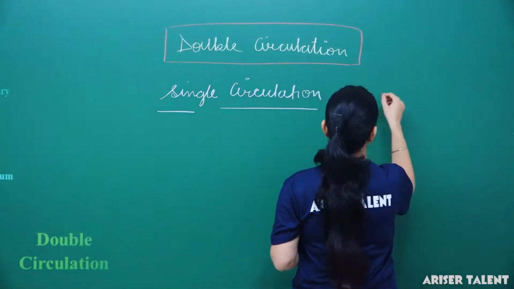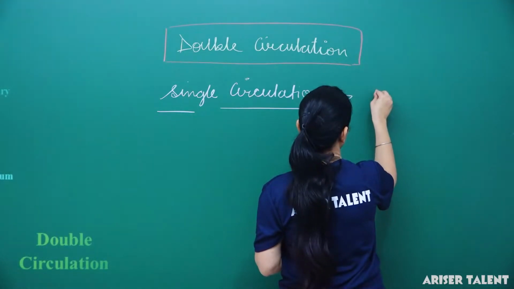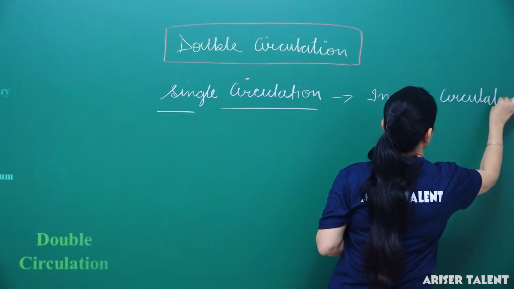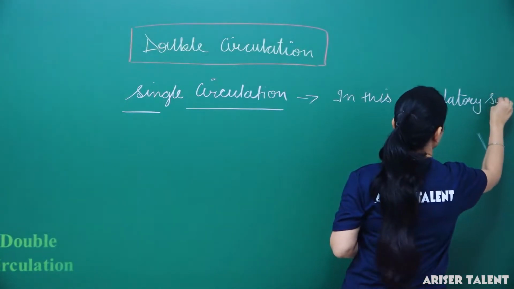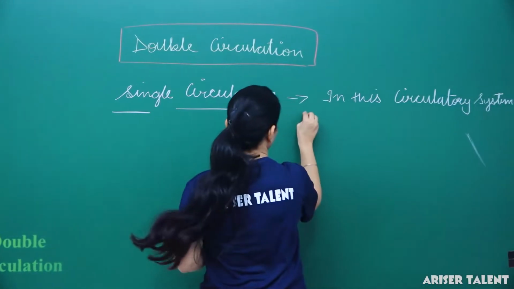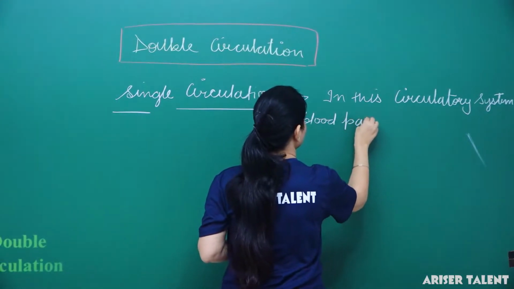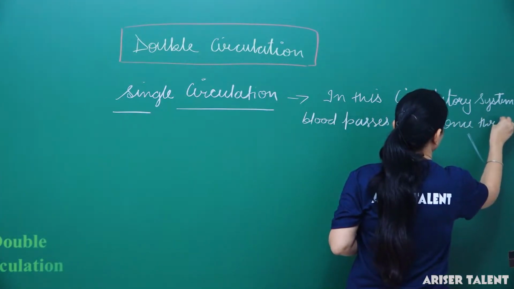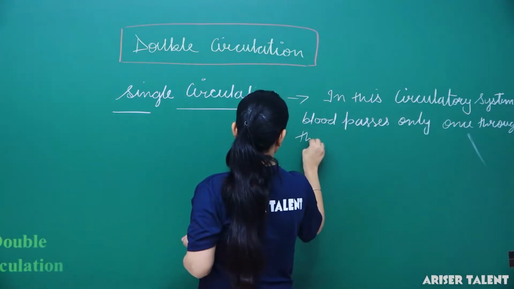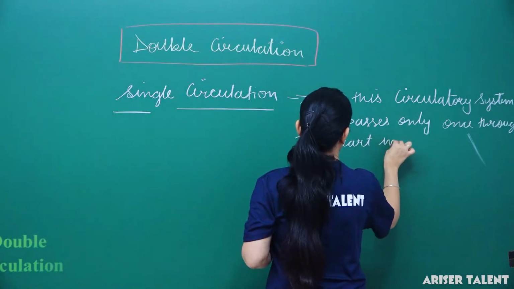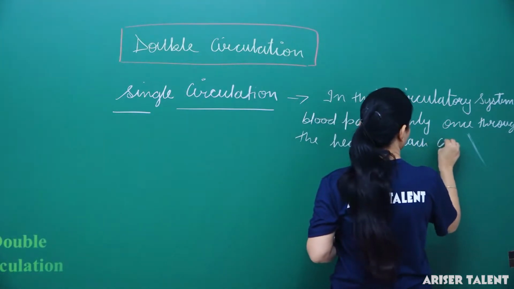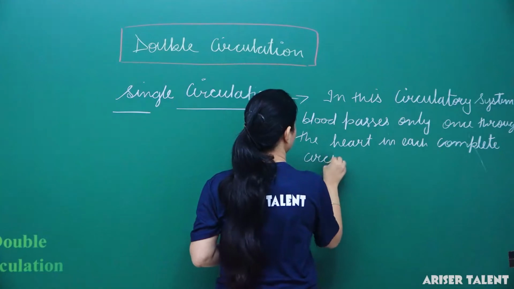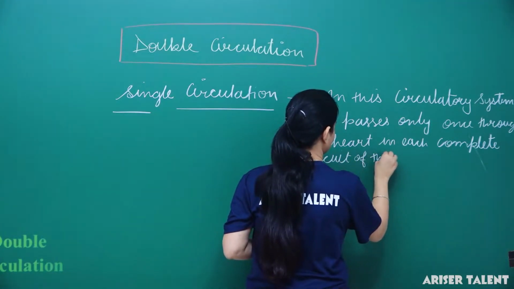Here we can mention: in this circulatory system, blood passes only once through the heart in each complete circuit.